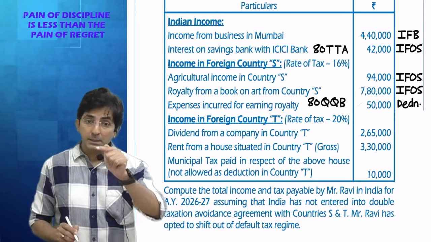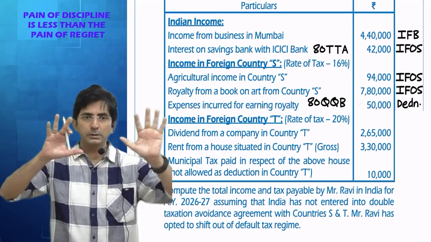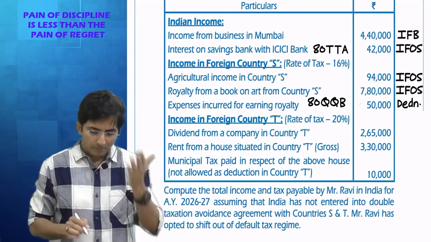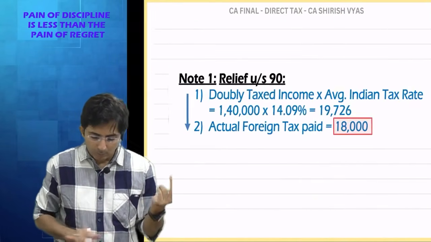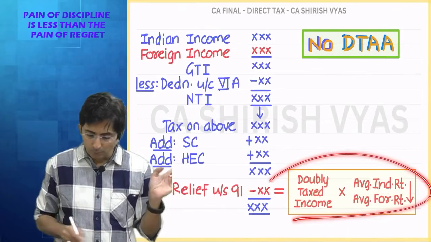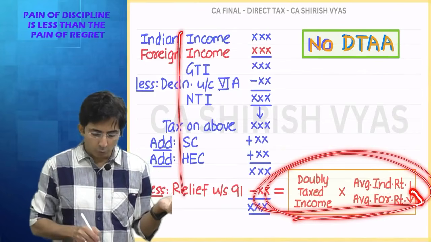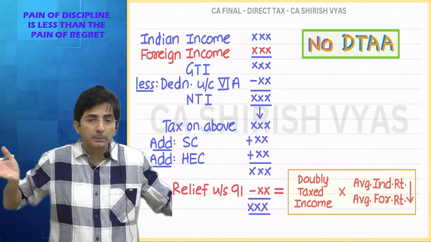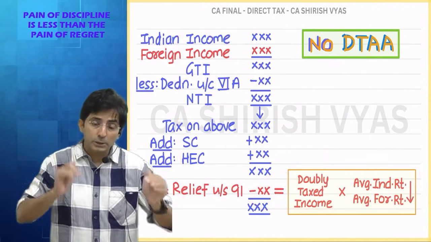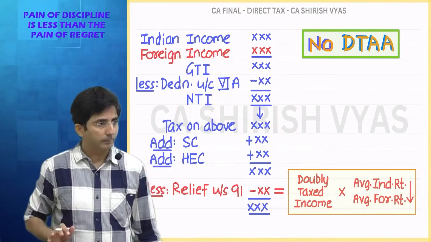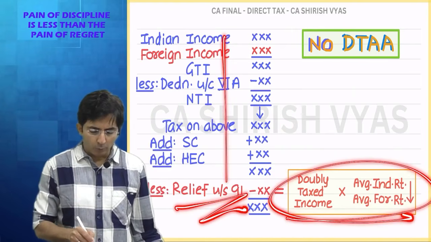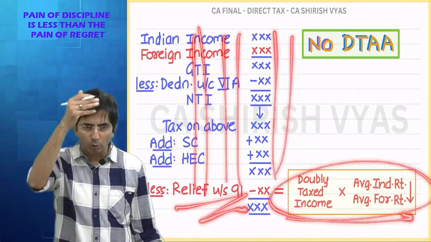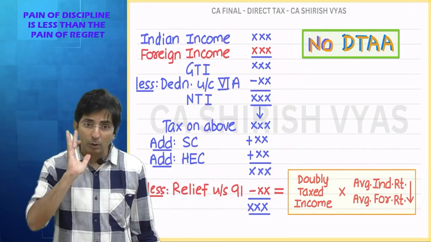See, all this doesn't strike you easily. Although the question looks like one of double taxation, the importance of double taxation is only this much: only when you have to apply this formula. But most of the things are based on general principles. Here they will test your general income tax knowledge, because this knowledge will be useful at the end. But if you want to reach the end, you have to travel through the whole computation where your basic knowledge will be tested.